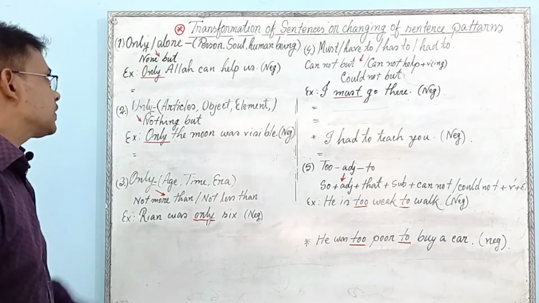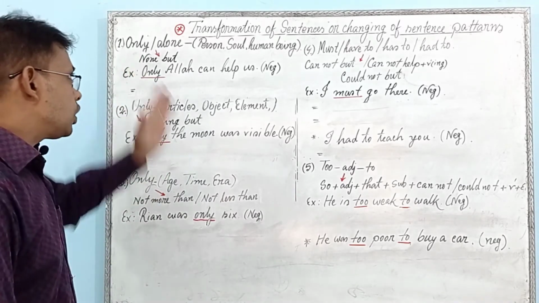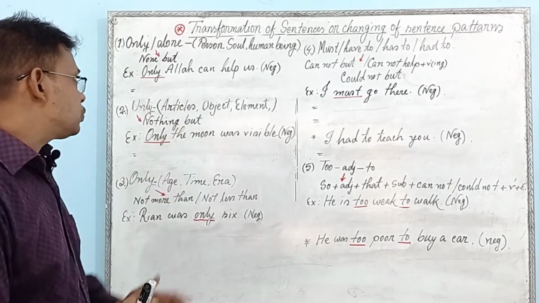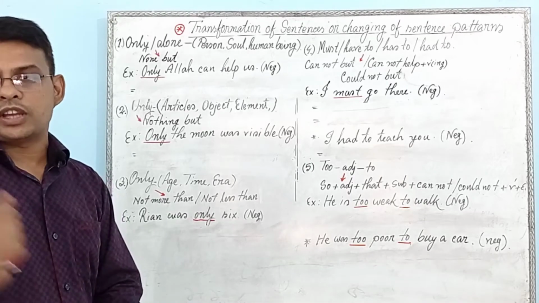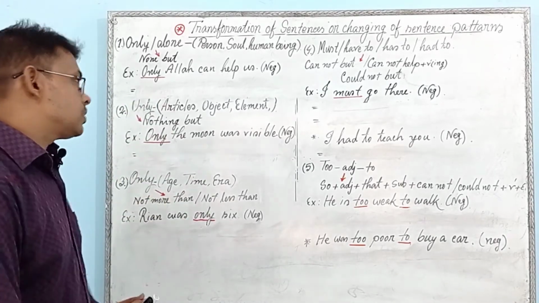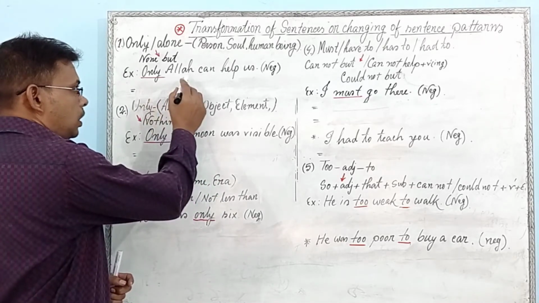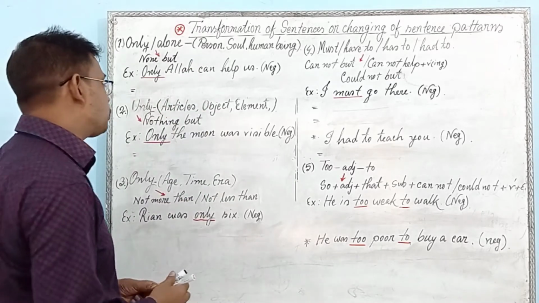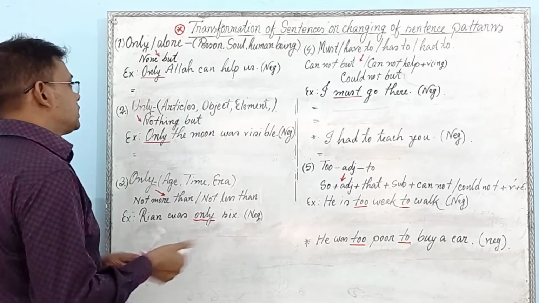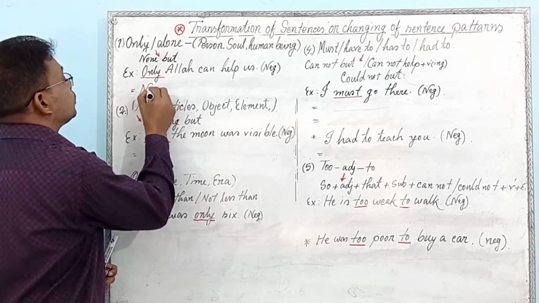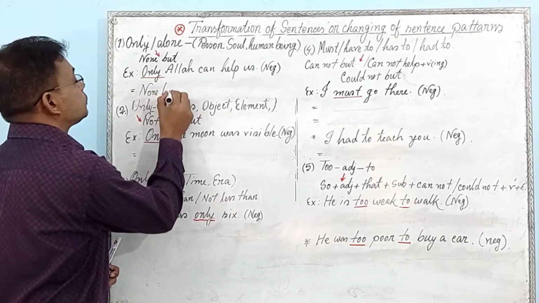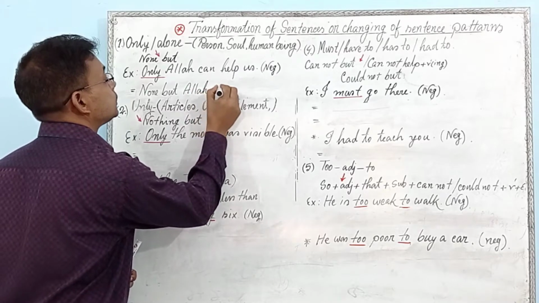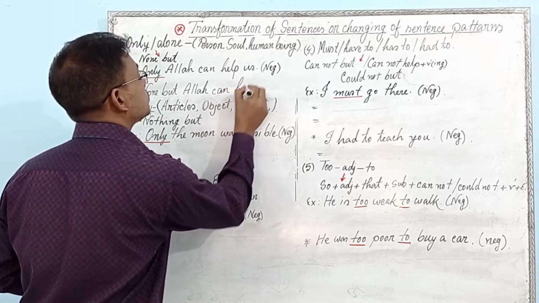At first sentence you can see only or alone. If only or alone indicates any person, soul or human being, you have to use none but at the first of the sentence in negative form. So what will be the answer? First example: only Allah can help us. So only indicates Allah, that means person, so you have to use none but at the first of the sentence. None but, then subject Allah can help us.